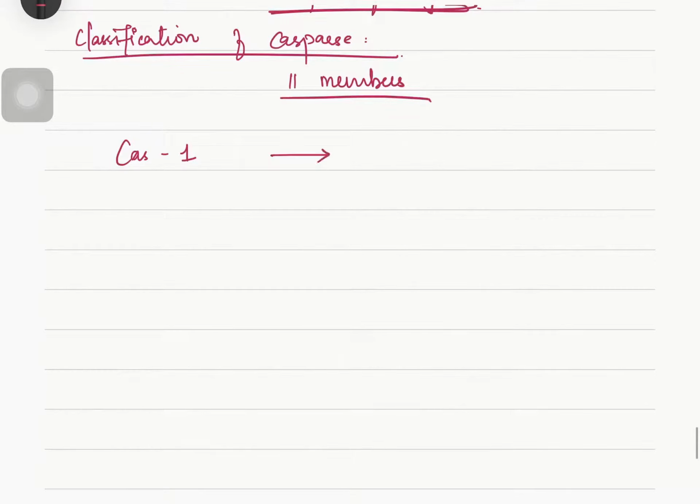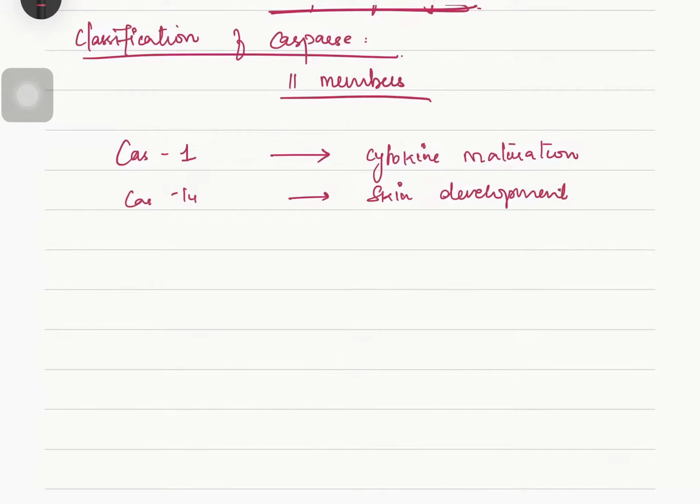Caspase 1: the function of caspase 1 is cytokine maturation. The role of caspase 14 is skin development. Caspase 4 and 5 are for inflammation.